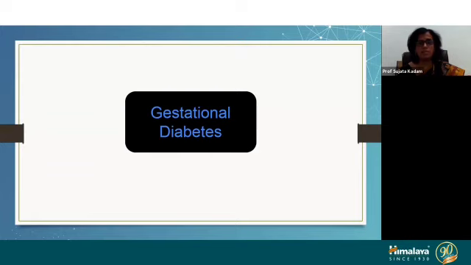So metabolic disorders or metabolic syndrome comprises many components like diabetes mellitus, hyperlipidemia, obesity, hypothyroidism, etc. But mainly we are going to focus on gestational diabetes mellitus.